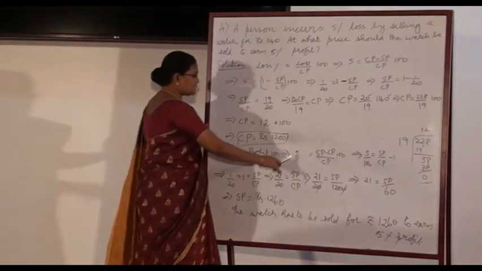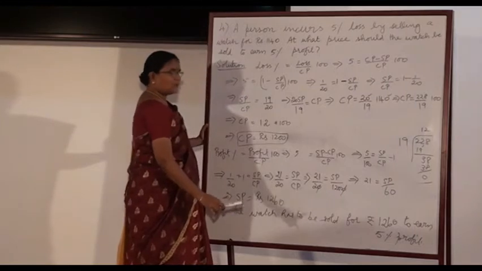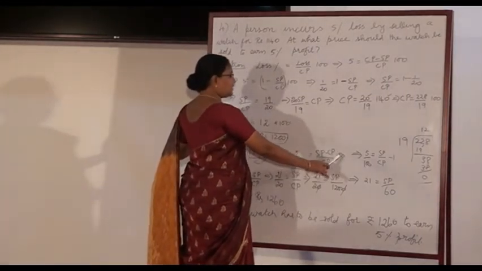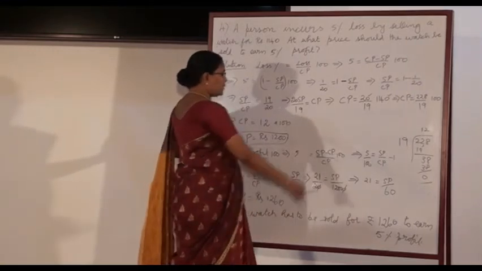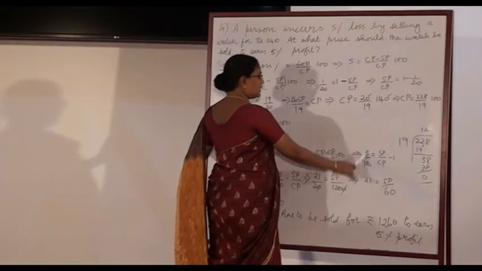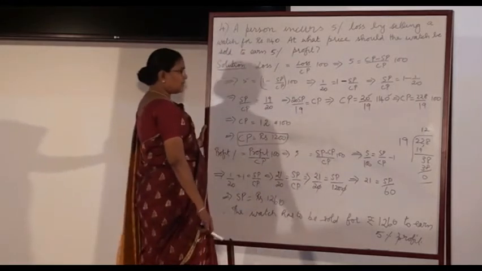Profit percentage has been given as 5. We are asked to calculate SP. Substitute for profit: it is (SP minus CP) divided by CP into 100. Now take this 100 from the right side to the other side, as divided by 100. So it goes as 1 by 20.